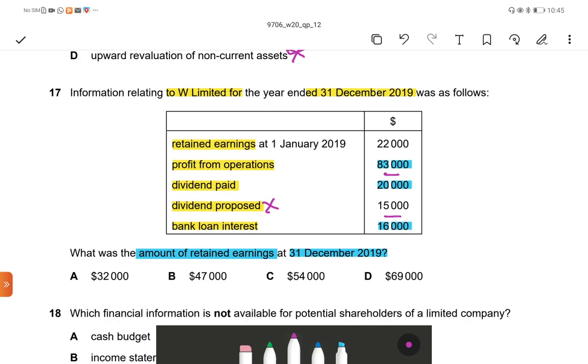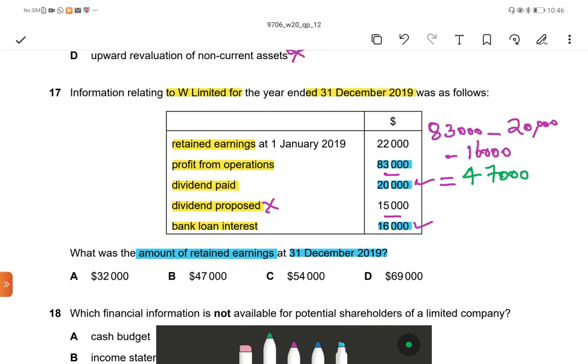So what is the amount? 83,000 minus 20,000 minus 16,000. The amount is 47,000, the current year retained.